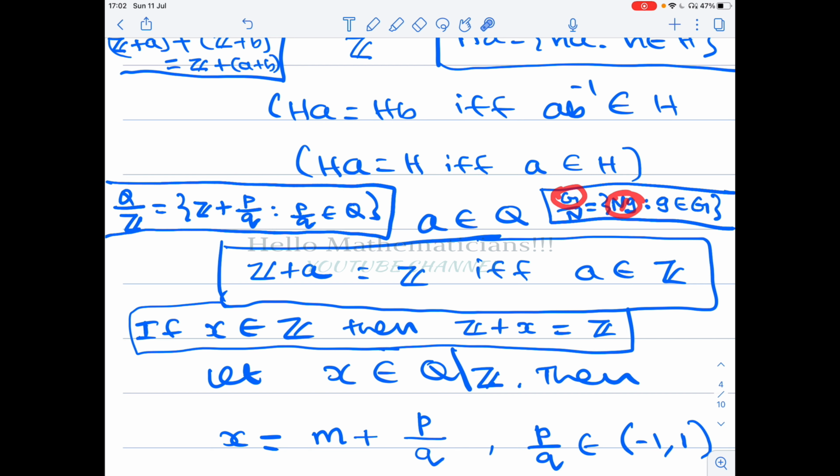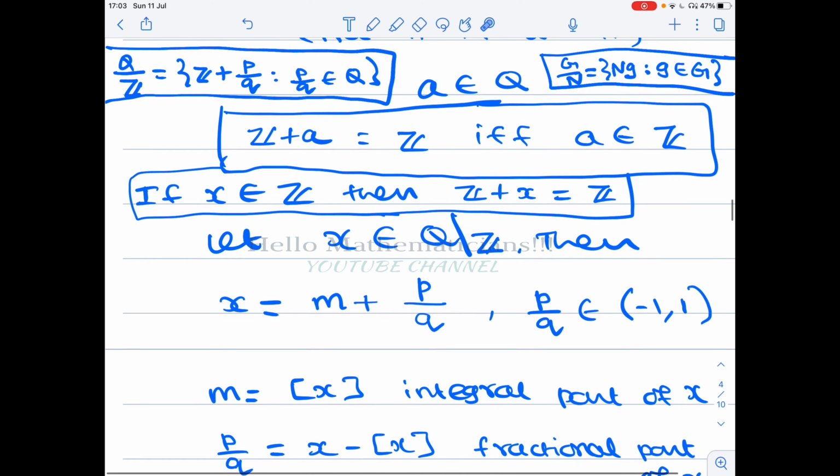If you look at an arbitrary operation, but in Q the operation is plus. So we write the coset as Z plus p by q, where p by q belongs to Q. Again you recall that this p is an arbitrary integer, this q is a positive integer. That is our assumption on rational numbers. So elements of Q mod Z are of the form Z plus p by q. By this result, we can compare when two right cosets of Z are equal.